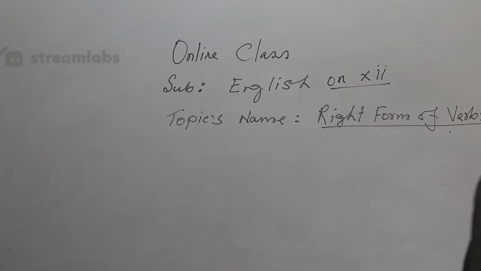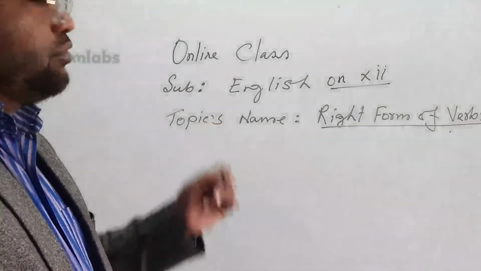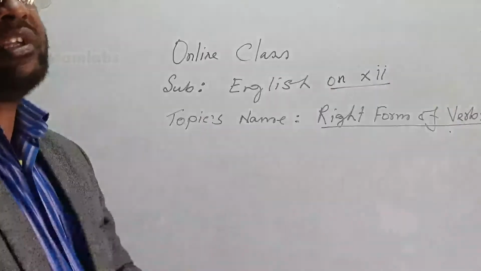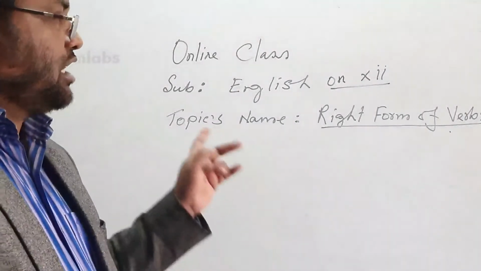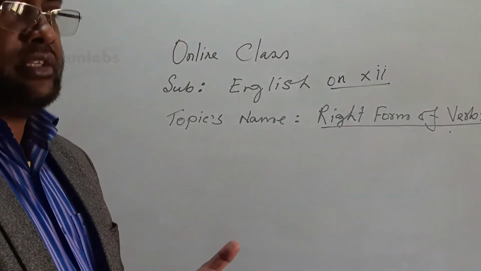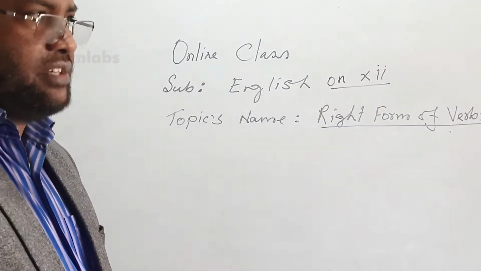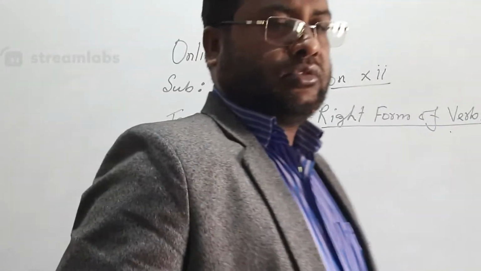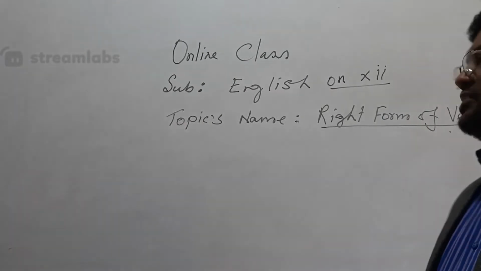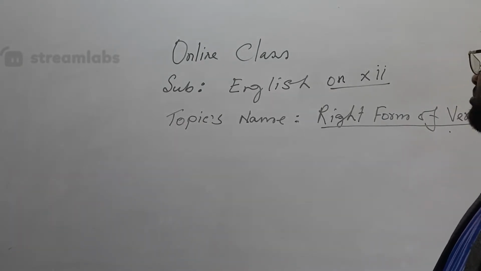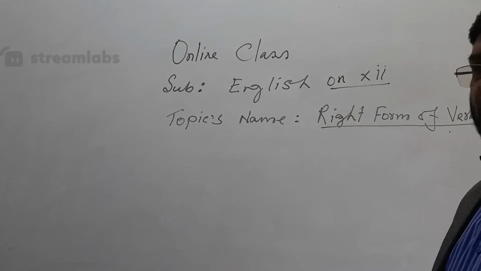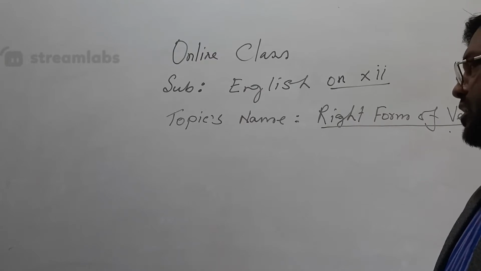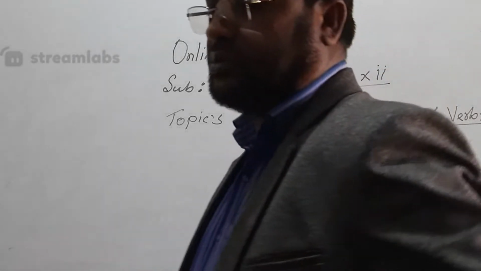Voice is of two types: active and passive. So my dear students, you know that right form of verbs is a very important grammar topic in your syllabus. Without learning right form of verbs, your sentence will not be exactly right. If you want to write an exact sentence, a right sentence, you must have a command of right form of verbs. So the right form of verbs is a very important grammar topic in English grammar. The students must know right form of verbs. Without knowing the right form of verbs, your sentence will not be accepted and will not be complete. If we want to learn English, right form of verbs will be needed.